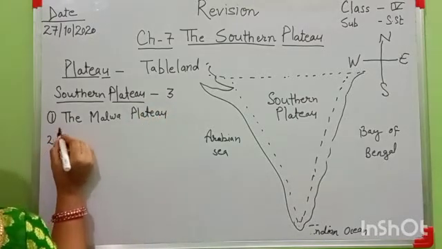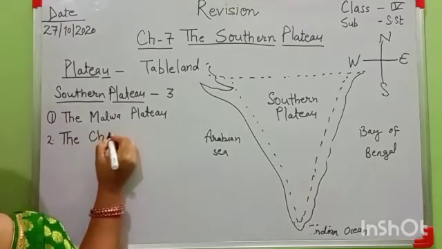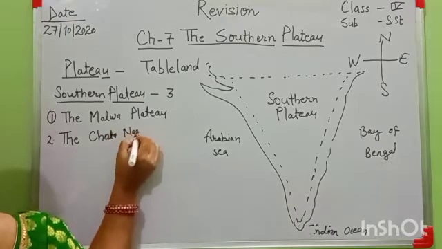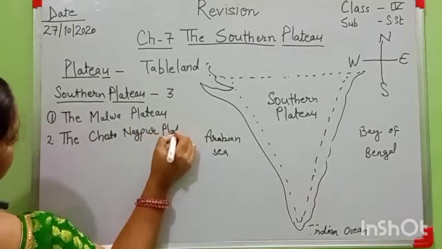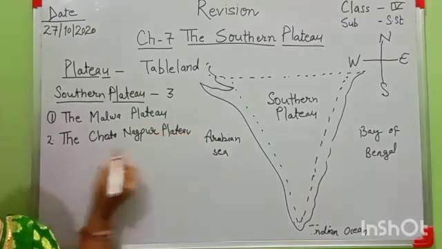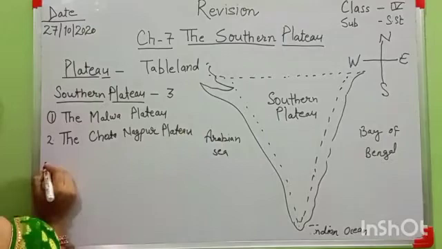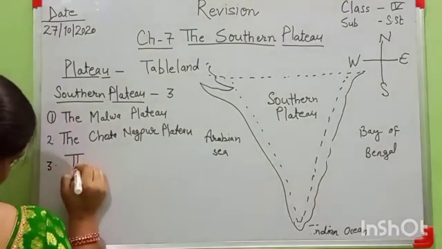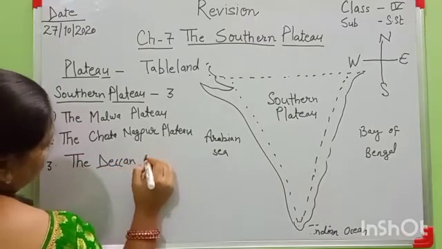Second is the Chota Nagpur Plateau. And number 3 is the Deccan Plateau.